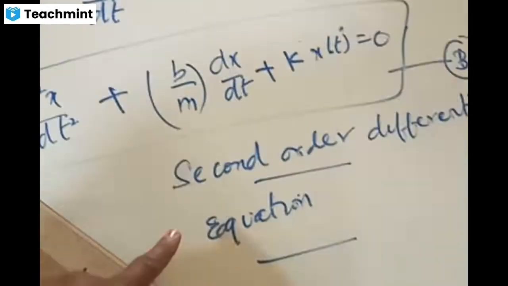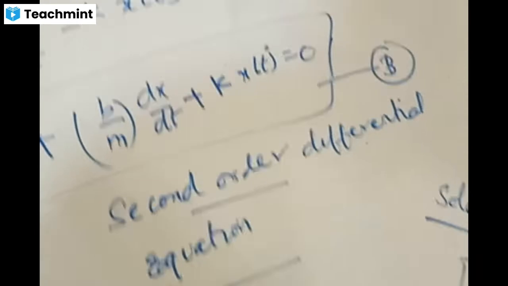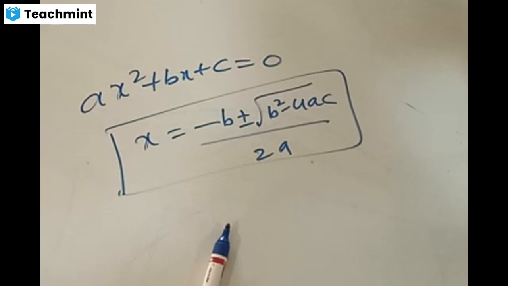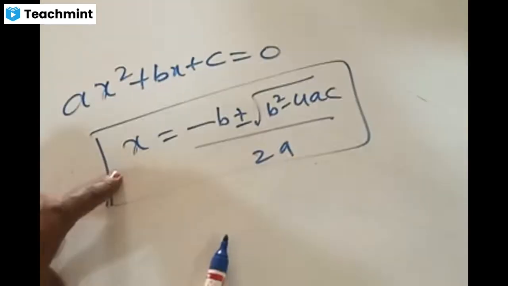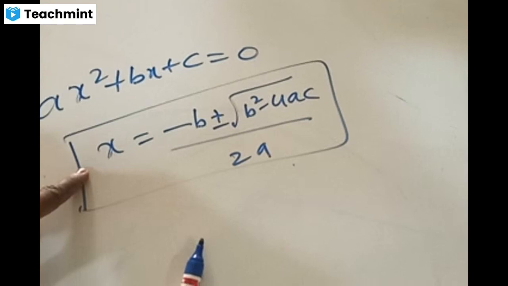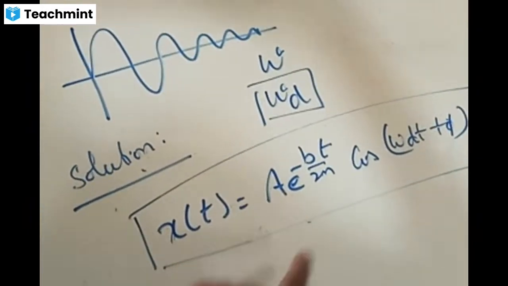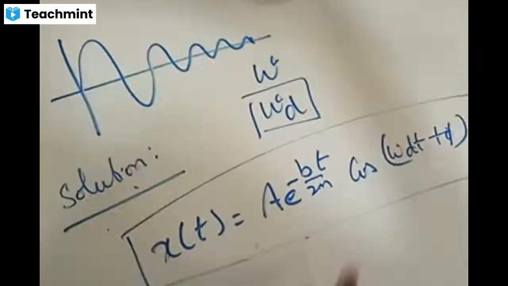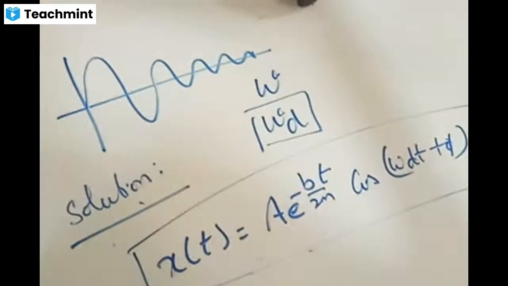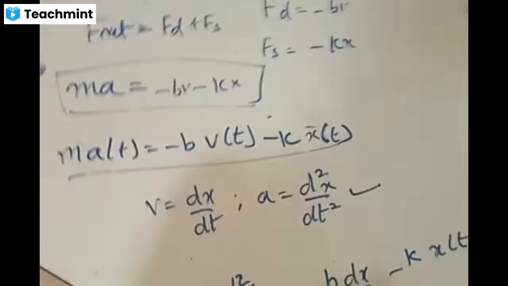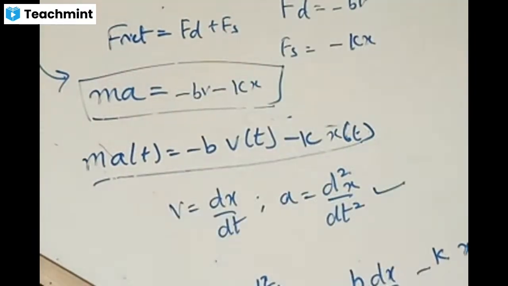This equation is called what? It is called a second order differential equation, which is similar to the quadratic equation we have like this. If a quadratic equation can have a solution like this, then this differential equation will also have some solution. That solution is given by this form, where the exponential term indicates that decrement is taking place, minus exponential decrement, and omega d indicates what kind of angular frequency is taking place. This is something new for you, I can understand. But if you remember these two equations and the solution, that is sufficient.